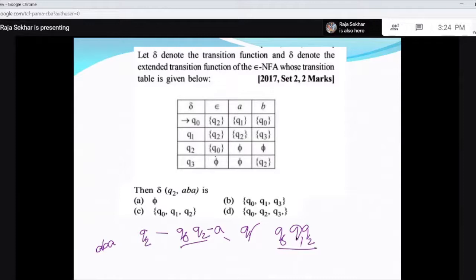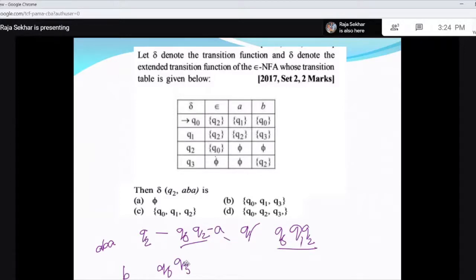Now on this you have to give input B. Q0 on B is Q0, Q1 on B is Q3, and Q2 on B is null.